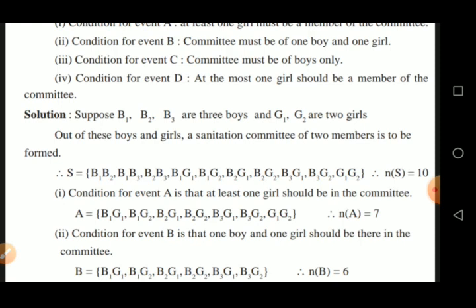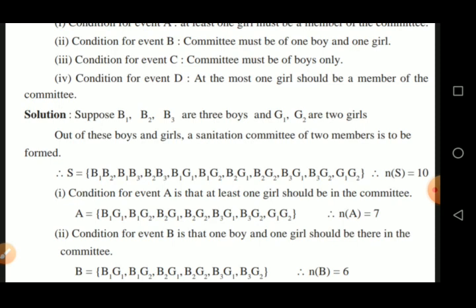In the sample space, I am writing the combinations of the boys. Committee of 2 from the boys: B1 B2, B1 B3, B2 B3.